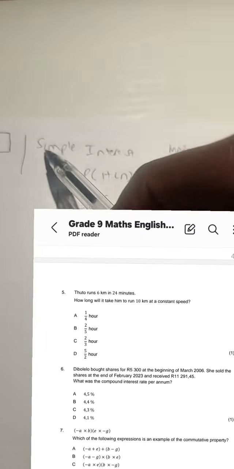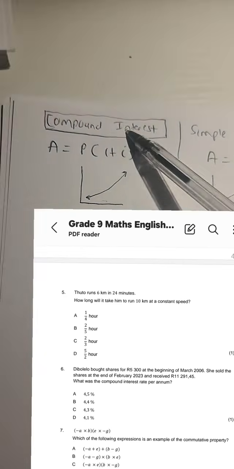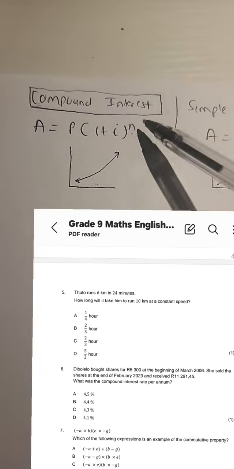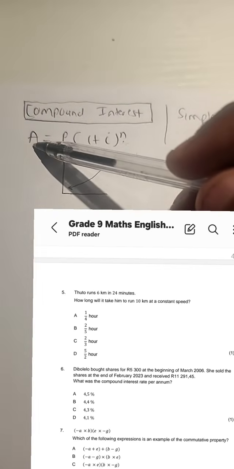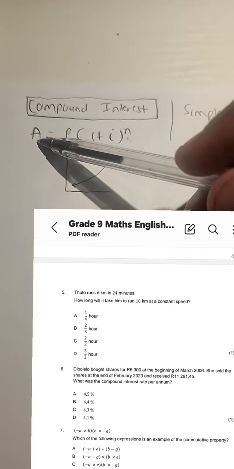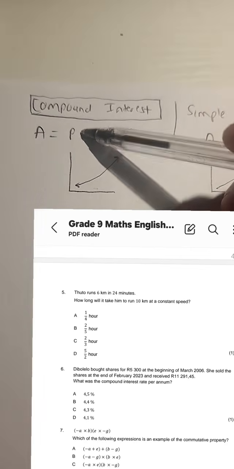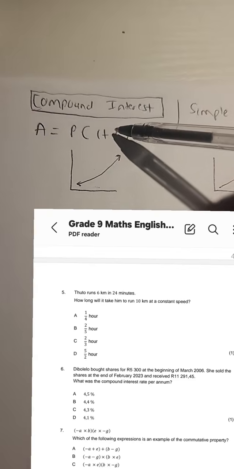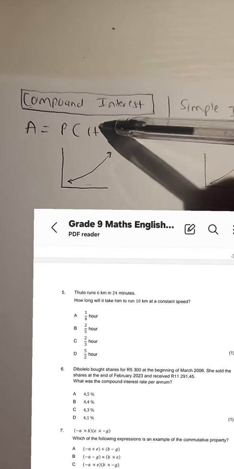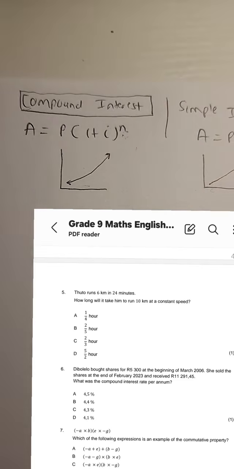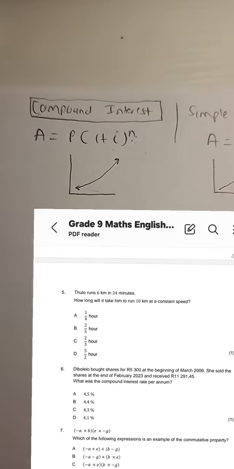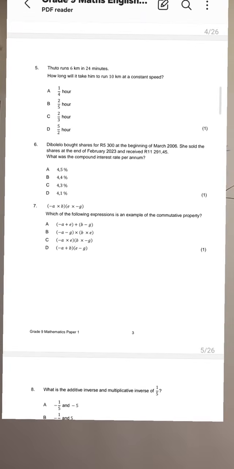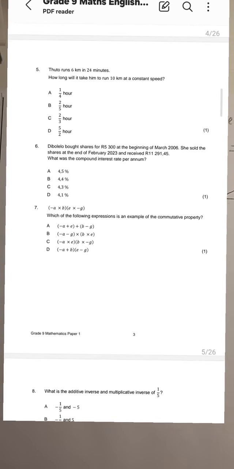They didn't ask us what was the simple interest rate. They asked us what was the compound interest rate. So in this formula, we need to identify from our scenario what A is, what P is, what N is, so that we can calculate the compound interest rate. They want i as a percentage, as you can see from your options.